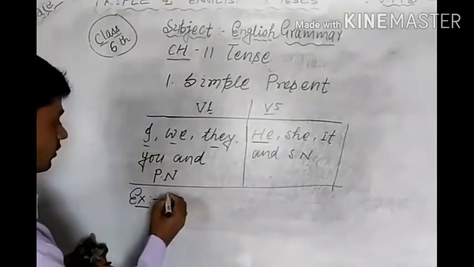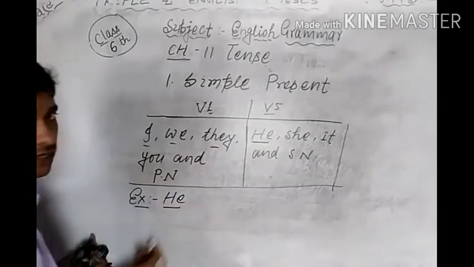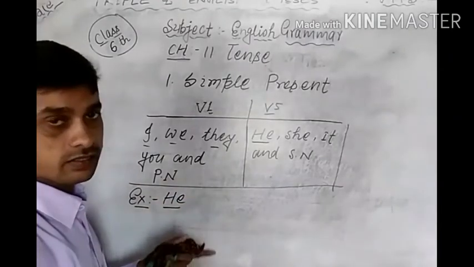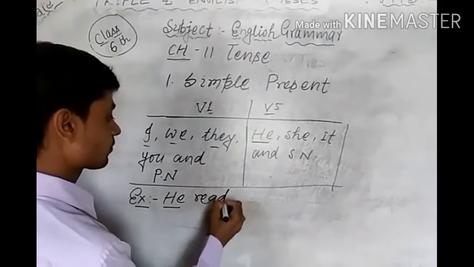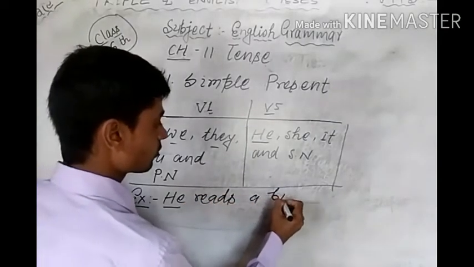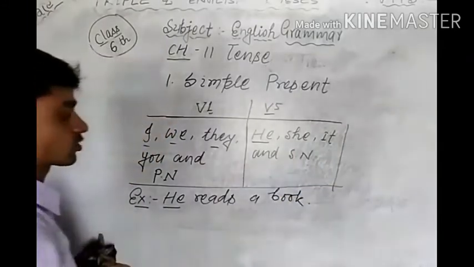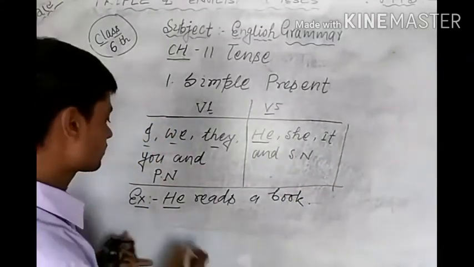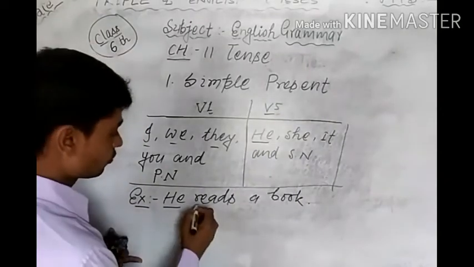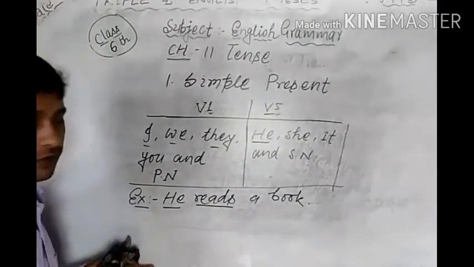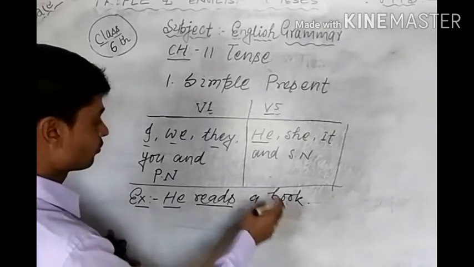Just look here, if the subject is he, and you have to write वह किताब पढ़ता है, he reads a book. And according to the structure we have to write it like this: he, and with he what will be used? V5. Look here, I have used V5, and he reads a book.